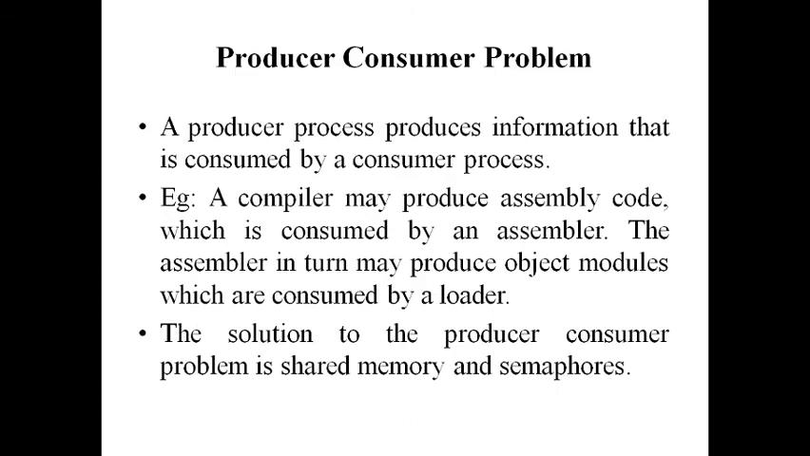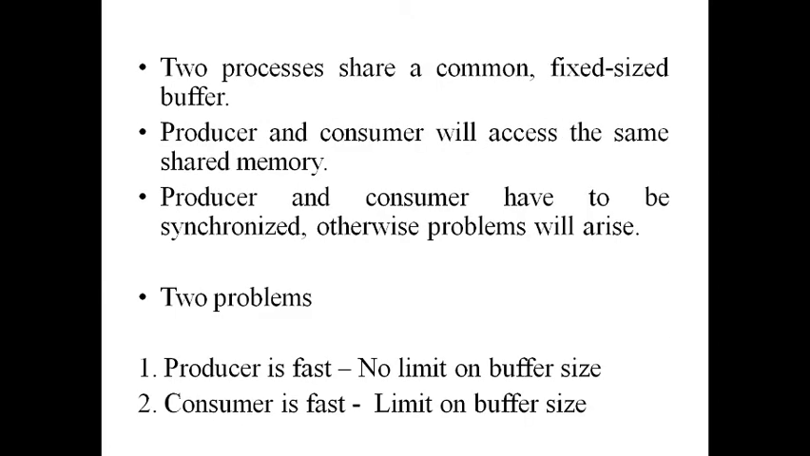For the producer consumer problem, the only solution is shared memory and semaphores. We will discuss semaphores in the next videos. Now we are discussing only the problems. They will share a common fixed size buffer. What is that common fixed size buffer? A table. Producer and consumer will access the same shared memory. In this example, the shared memory is a table.